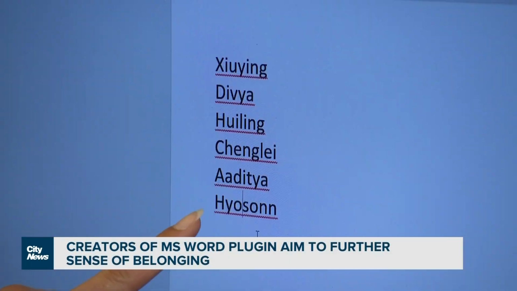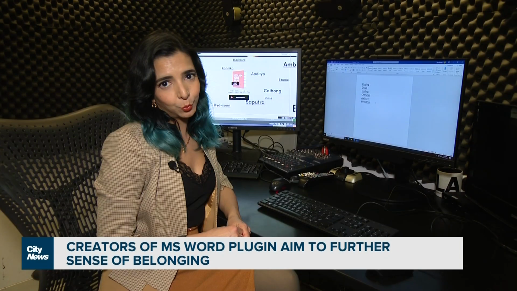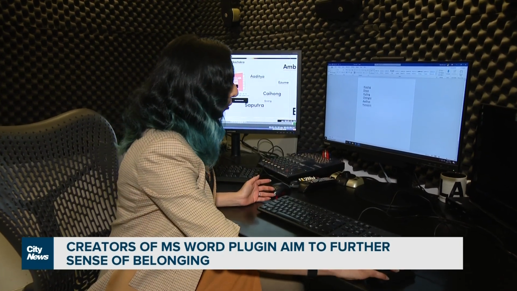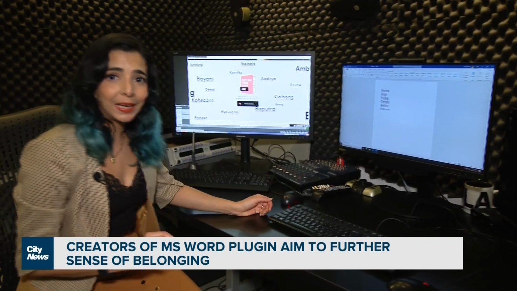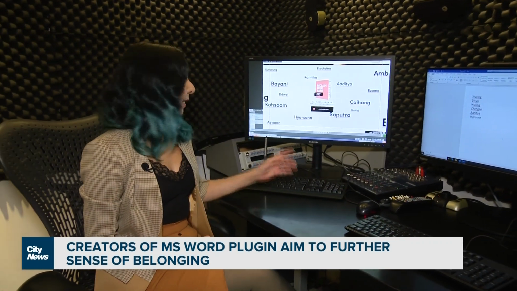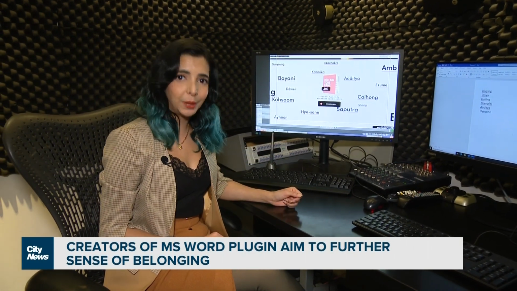If you have a non-English name, you're likely used to seeing this red squiggly line under it in Microsoft Word. Now, instead of right-clicking every single name and adding to dictionary, Vancouver-based organization Eliminate Hate has a permanent solution, and it's a small fix that they say will have a big impact.